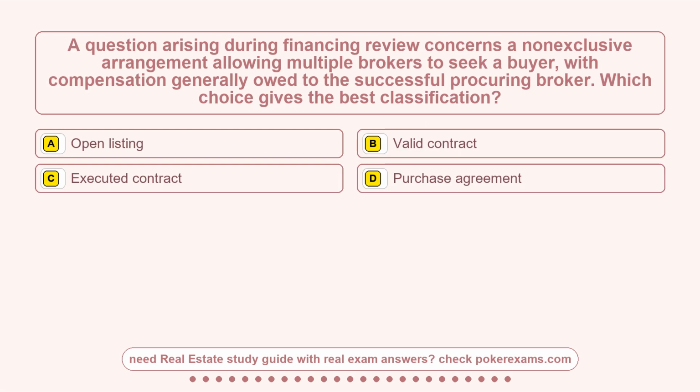Question 17. A question arising during financing review concerns a non-exclusive arrangement allowing multiple brokers to seek a buyer, with compensation generally owed to the successful procuring broker. Which choice gives the best classification?